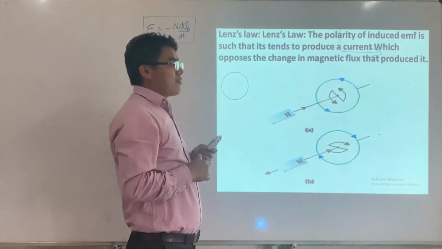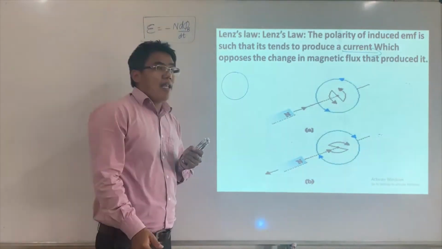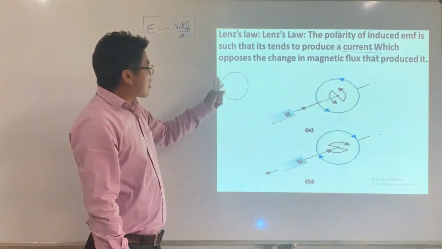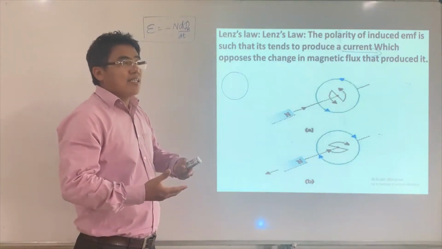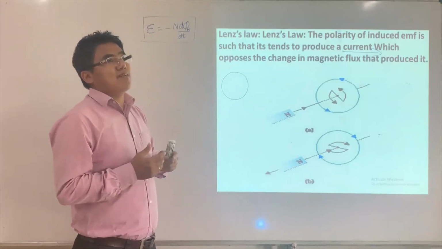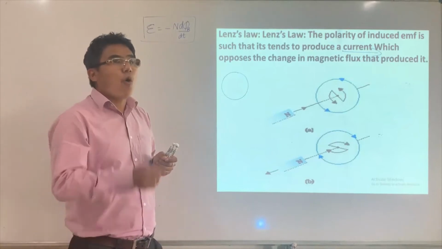Why? Because this coil experiences a decreasing magnetic flux, so the induced current tries to increase it. That means it opposes the change.